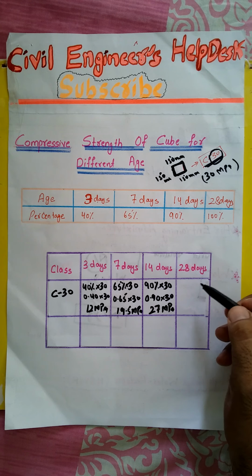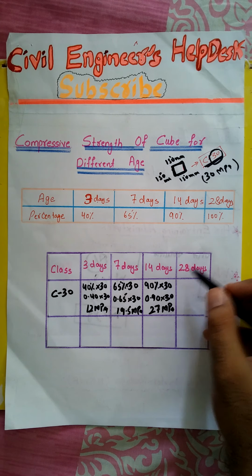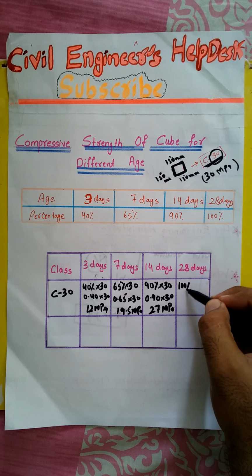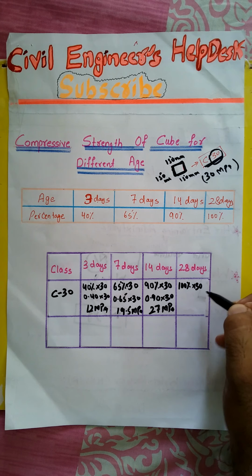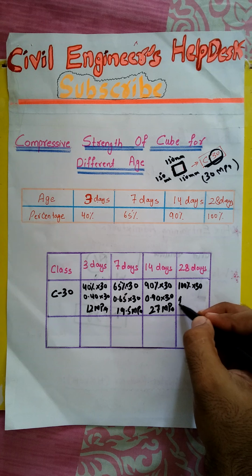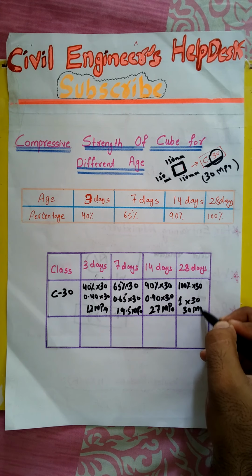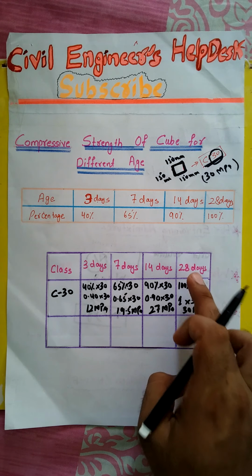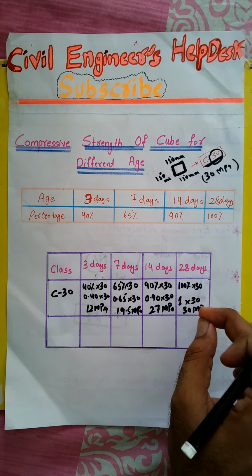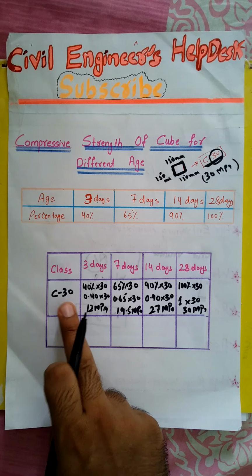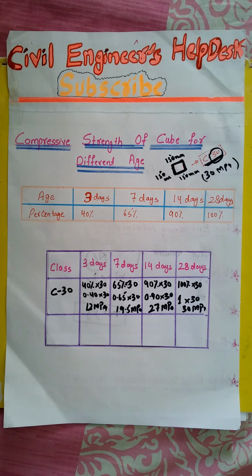Now come to 28 days. 28 days means 100% of its original strength, which is 30 megapascal. 100% means 1 multiplied by 30, so it will be 30 megapascal. It means after 28 days concrete will achieve its 100% strength, which is 30. So I hope, viewers, you understand.